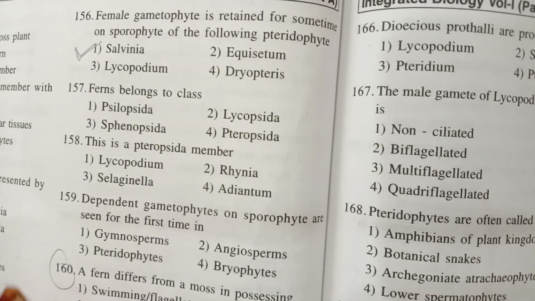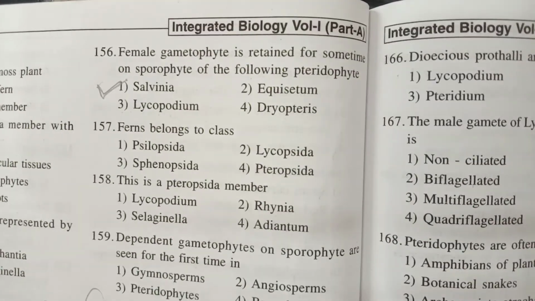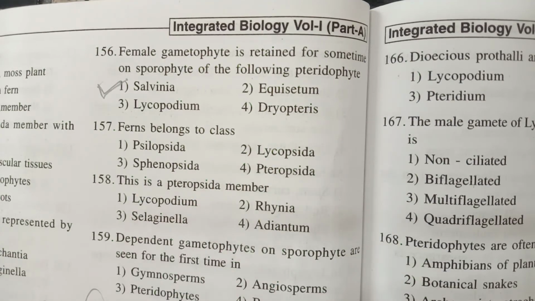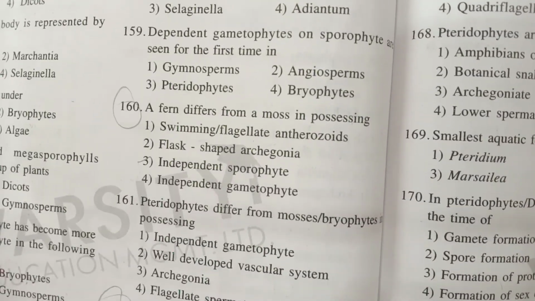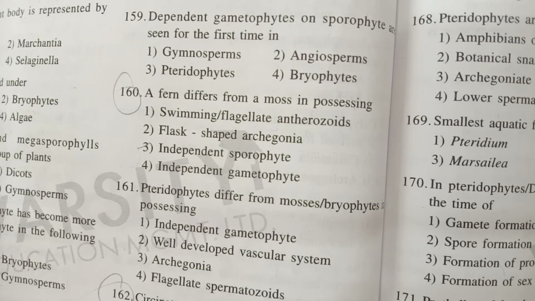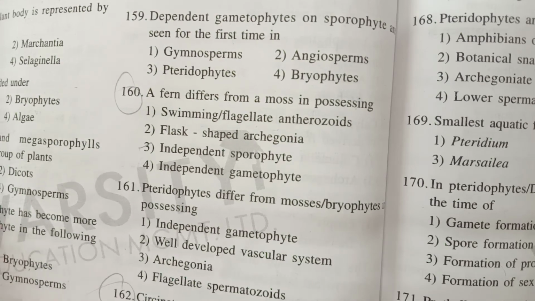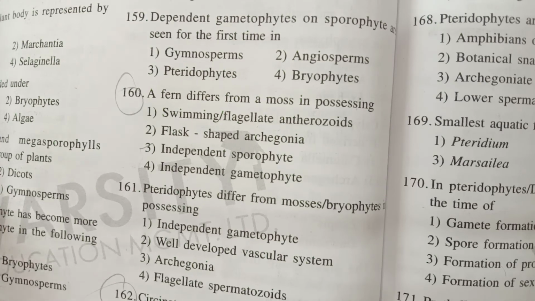Next, let us see question number 156. Female gametophyte is retained for some time on sporophyte of the following pteridophyte, that is Salvinia. Next, question number 160. A fern differs from moss in possessing independent sporophyte. Pteridophyte will have independent sporophyte, whereas moss, which is a bryophyte, will have a partially dependent sporophyte. Depends on the gametophyte only for water.